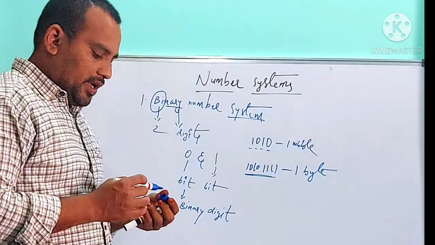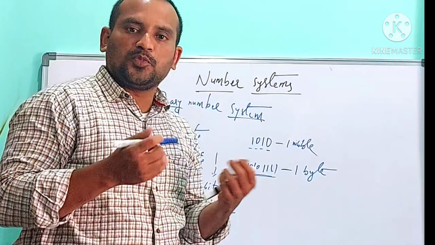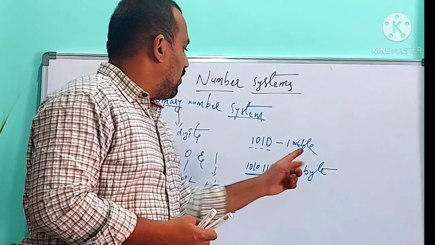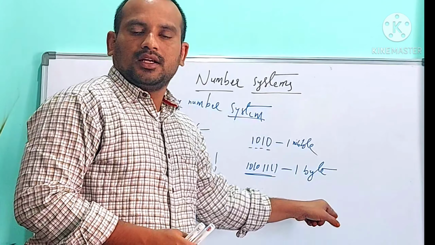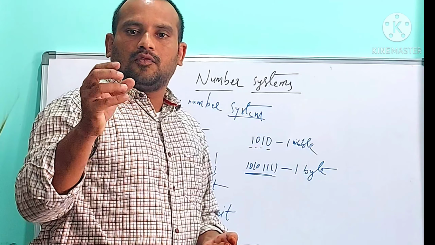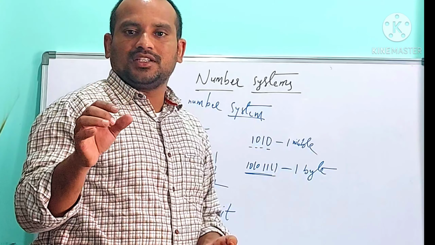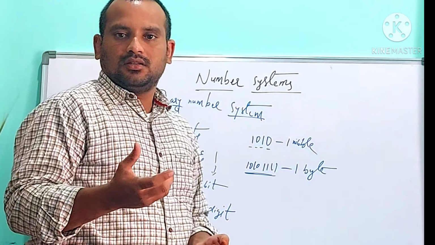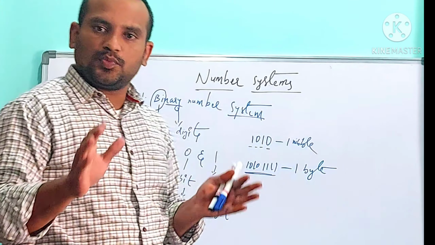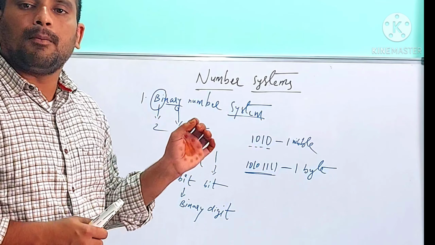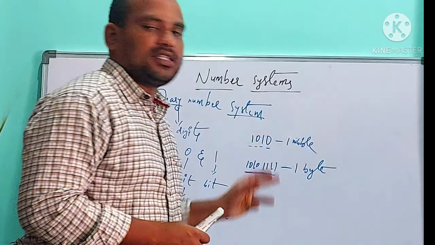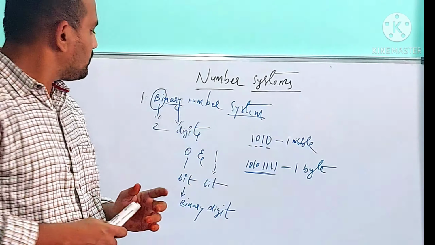Data related to the computer should always be calculated in the form of bytes only. That's why on a CD or DVD we can find 4.2 gigabytes, GB means gigabyte, or 720 MB, MB means megabytes. So data should always be calculated in the form of bytes only. Byte is nothing but a combination of 8 bits. This is called 1 byte.